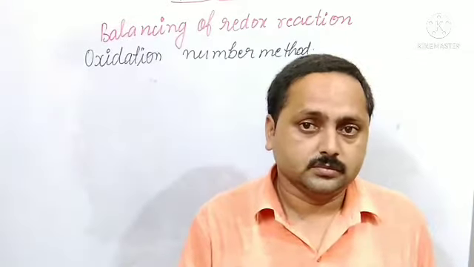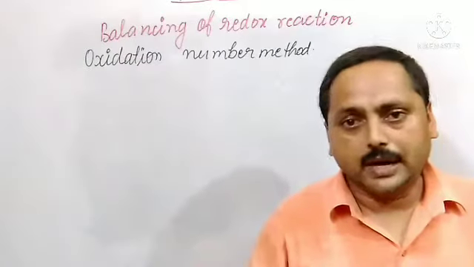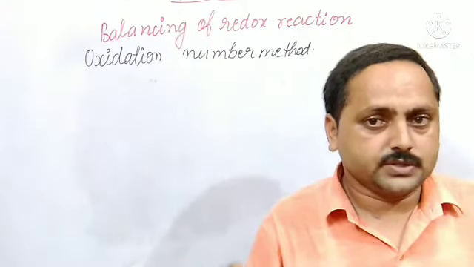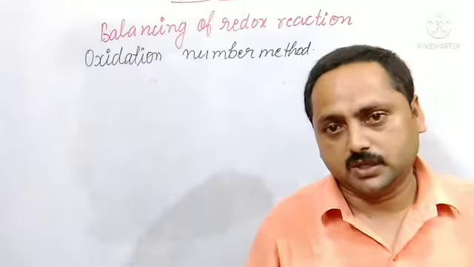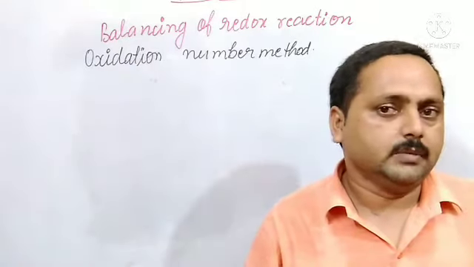For the number of hydrogen atoms, we have to use H2O. Appropriate H2O will be added on either side to balance hydrogen atoms. And at last we should check whether oxygen is balanced or not. That will be automatically balanced.